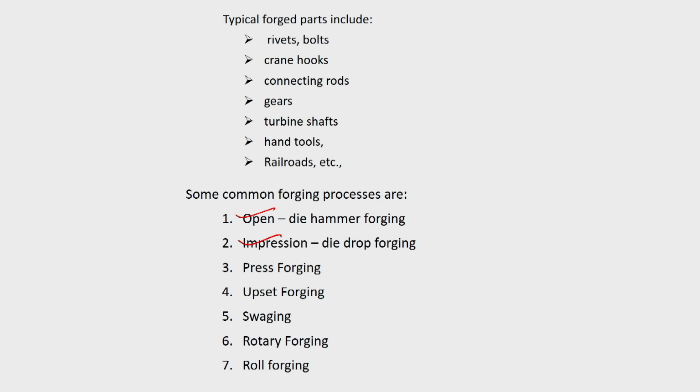Now, depending upon the machine in which it is done, you call it press forging or hammer forging or drop forging, upset forging, swaging, rotary forging, roll forging, etc. Many of these things are there. But in general, you can classify it as open die forging and closed die forging.